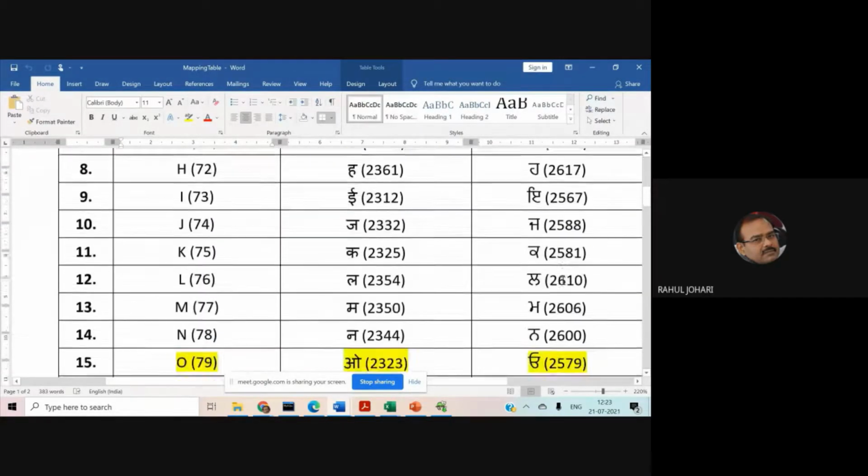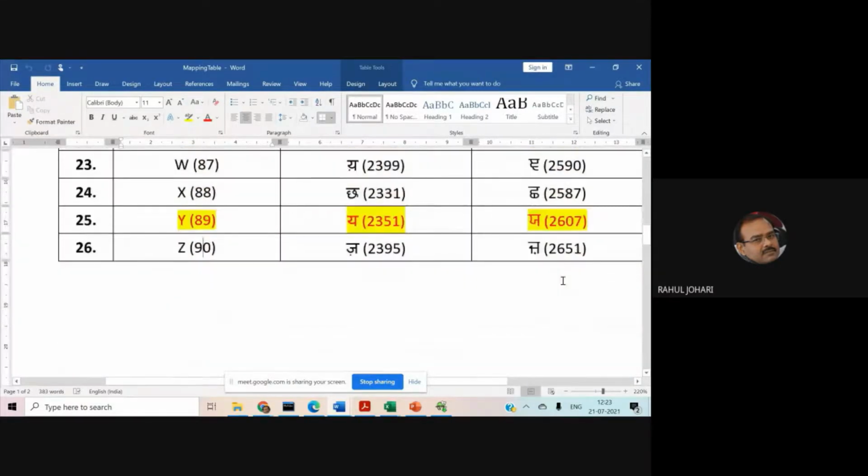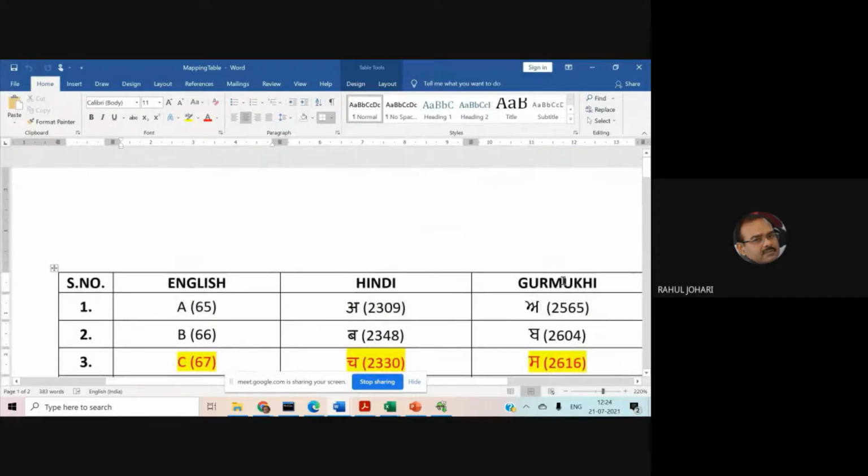So we try to map each and every character from the Hindi language to its corresponding Gurmukhi character. If you belong to any of the states of India, there are so many Indian languages like Konkani, Tamil, Telugu, Malayalam, Brij Bhasha, Marathi, which can easily be mapped. Nowadays the characters have been provided a digital space. Digital encoding of each and every character has been done on unicode.org, so you can take the help of these Unicode characters and do the mapping.